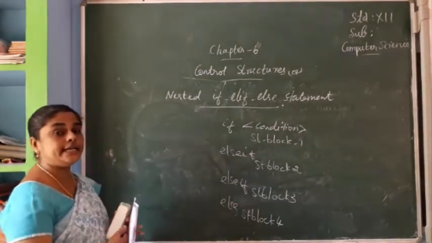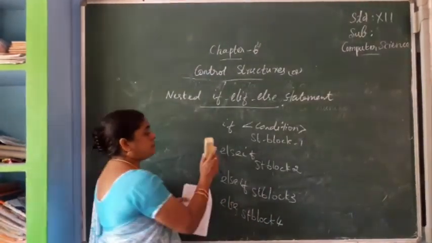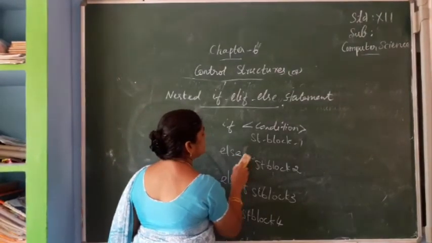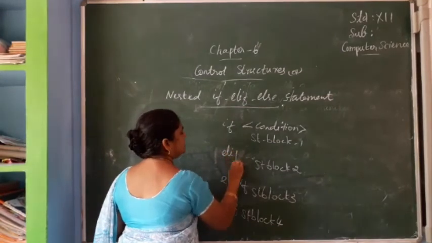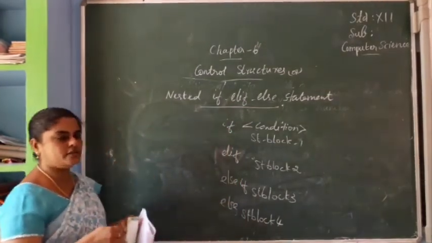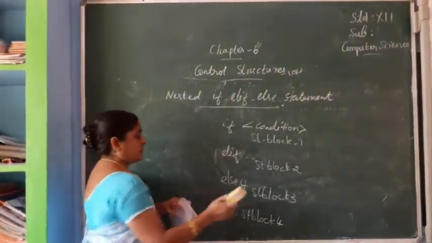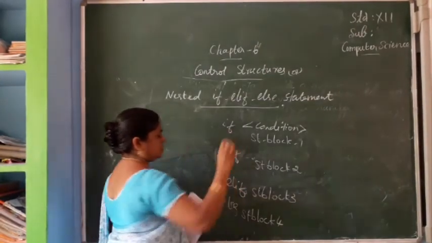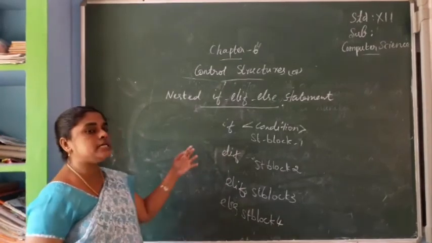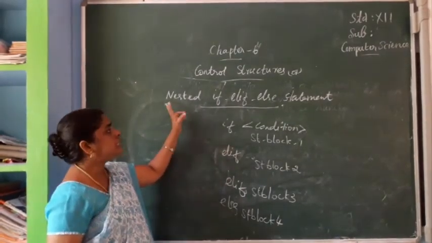This we studied in C++. Same, but here we are using elif, E-L-I-F, instead of else if. Okay, so in the next class we can study briefly about this nested if.